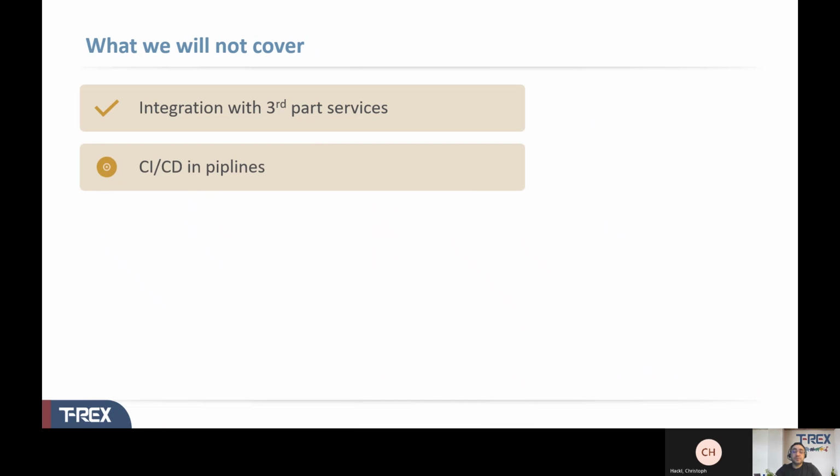Then we'll not talk about CI/CD, basically continuous integration and continuous delivery pipelines that you can integrate your Azure Data Factory service with, which is pretty useful, and you need to have that in place if you are moving your pipelines into production. In addition to that, we will not look into ADF supported external services. Again, ADF stands for Azure Data Factory.